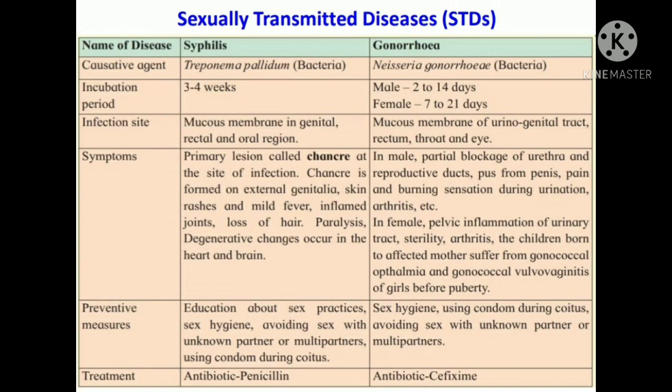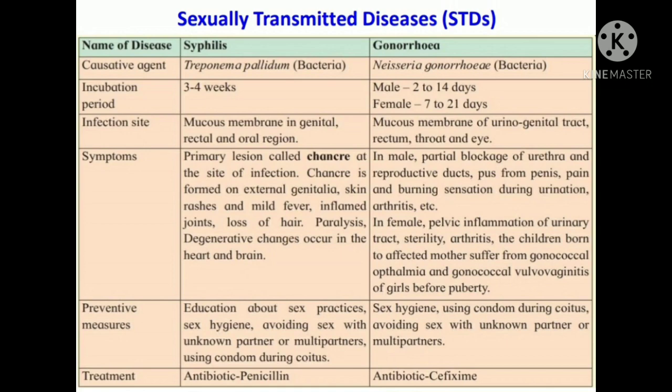Then inflamed joints. All the joints of the body will get inflamed, and a little loss of hair will take place. Then a person can suffer from paralysis also, and degenerative changes occur in the heart and the brain.